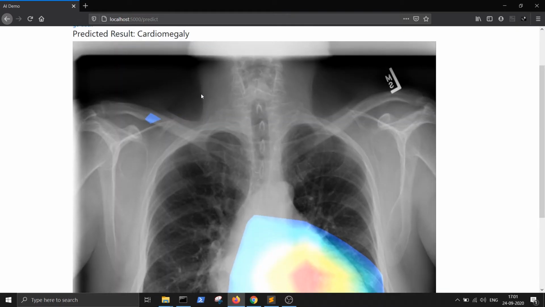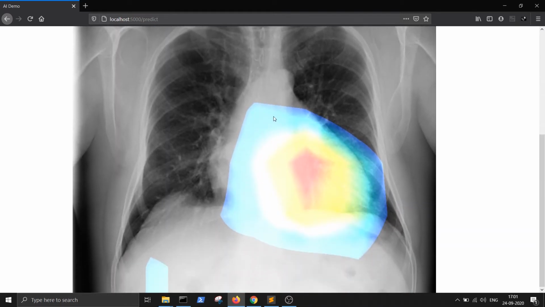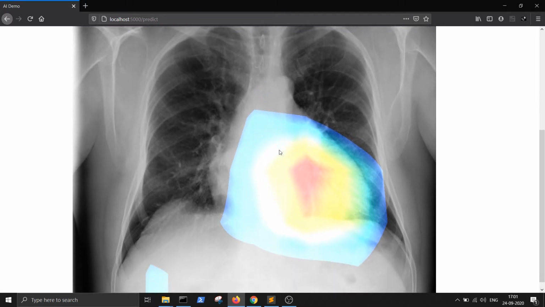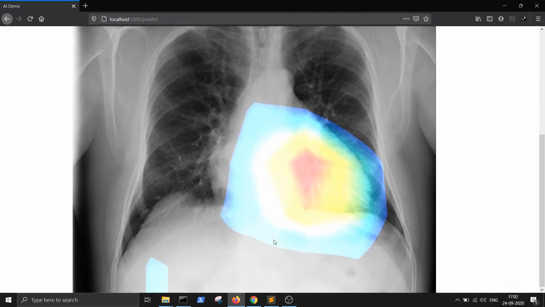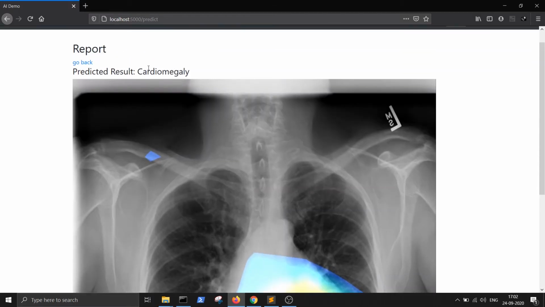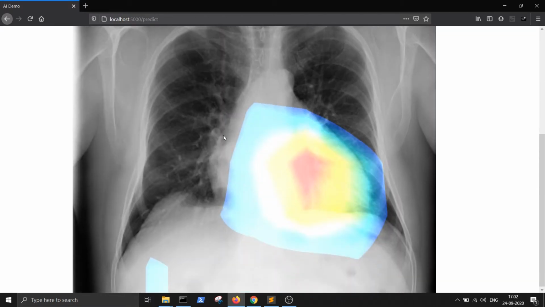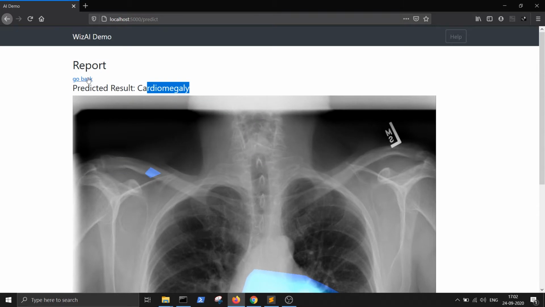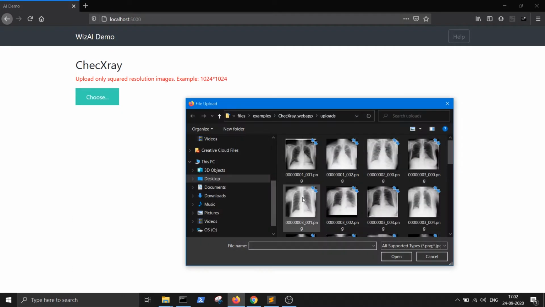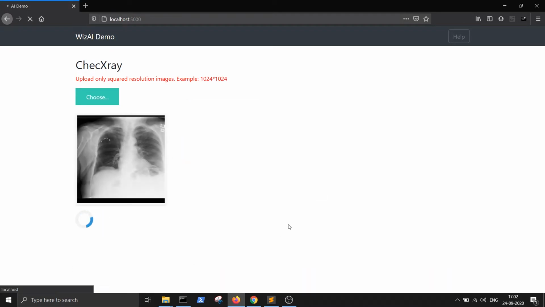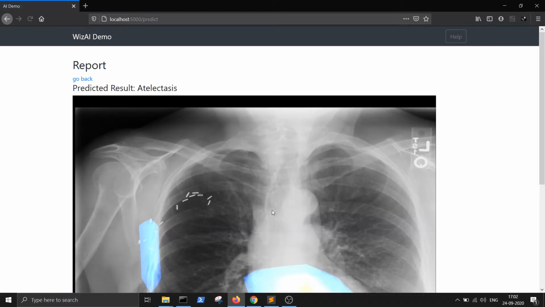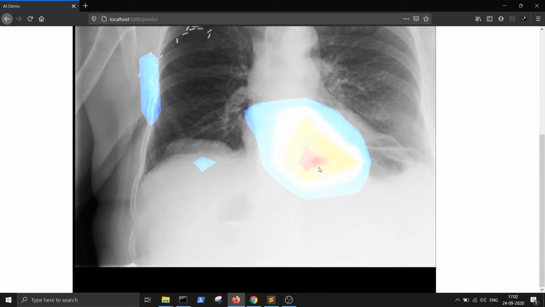So this is the localization of the disease. According to the ChecksRay AI, this is the location of the pathology cardiomegaly. And you can go back and choose other X-rays as well. So you can see this is some other disease and the localization of the disease.